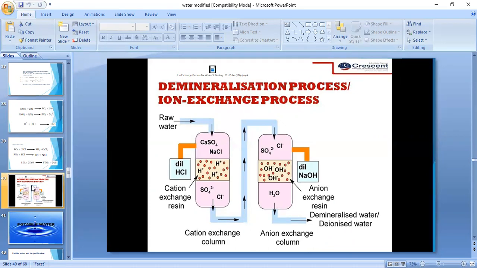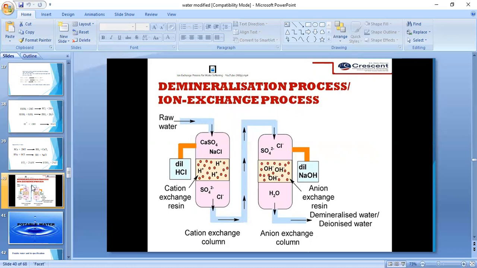External treatment means the treatment which is carried out outside of the boiler. After that, the water is fed into the boiler. So the treatment which is given to water before it is fed into the boiler is nothing but external treatment of water.